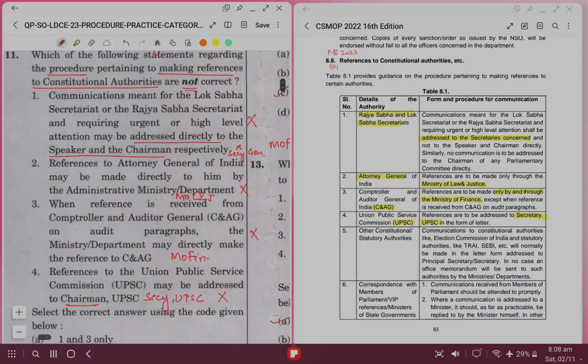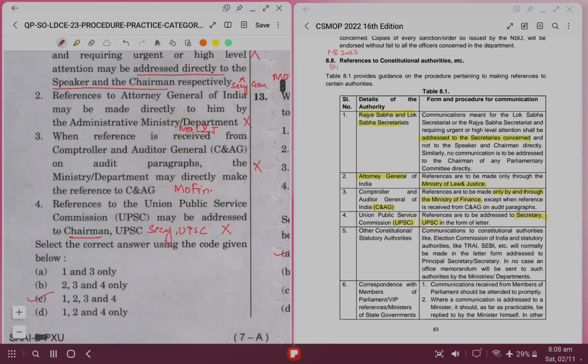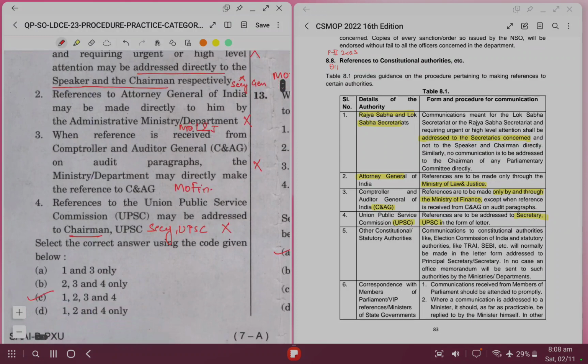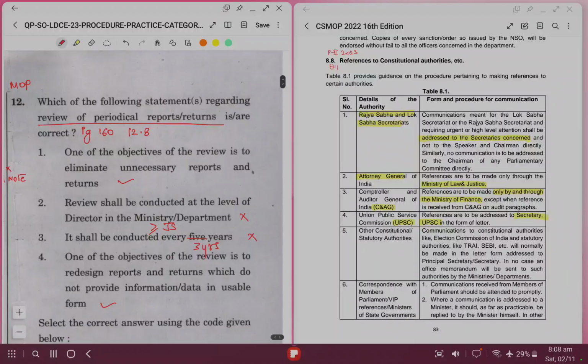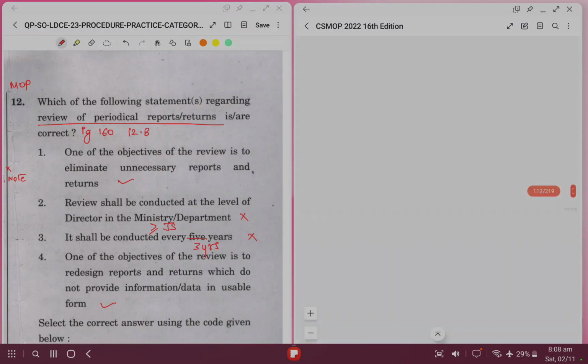So question is asking which of the following are not correct. So all are not correct. So correct option is C. Question number 12. Which of the following statements regarding review of periodical reports returns are correct? On page number 160, we will see the right answer.